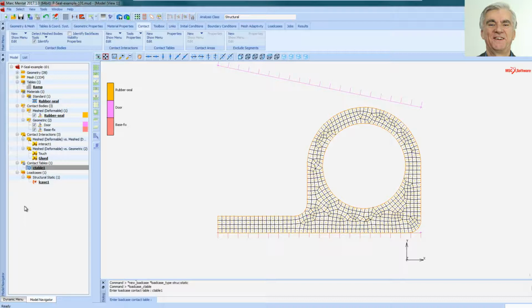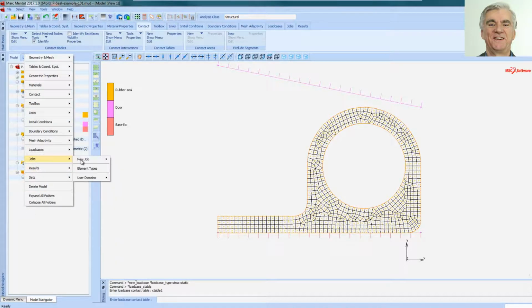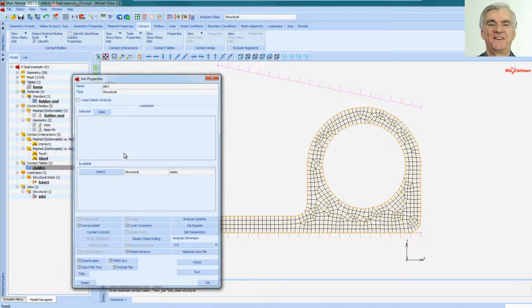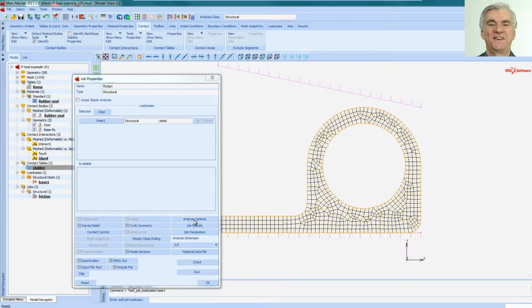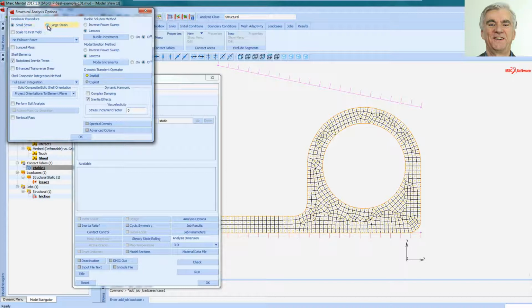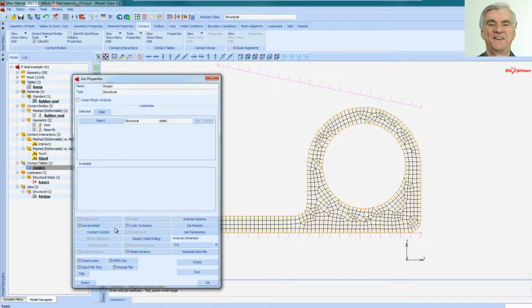We now need a job, so right click again, jobs, new job, structural. Job 1, I'm going to change that to friction. Okay, so it's with friction. I've got an available load case here which I want to click on and put it into selected. Now I'm going to go to analysis options, change from small strain to large strain, because hyperelastic elements do need large strain. Click OK to that.